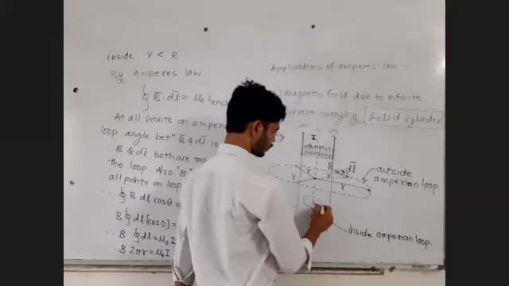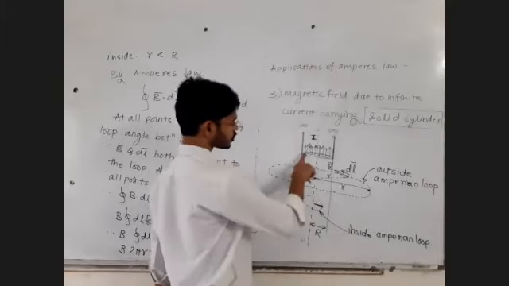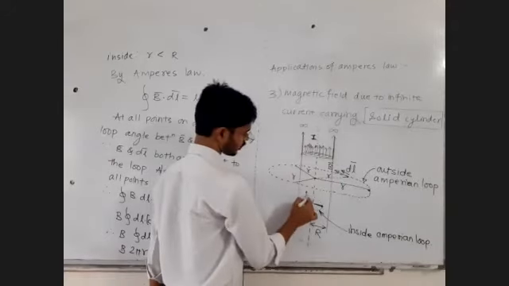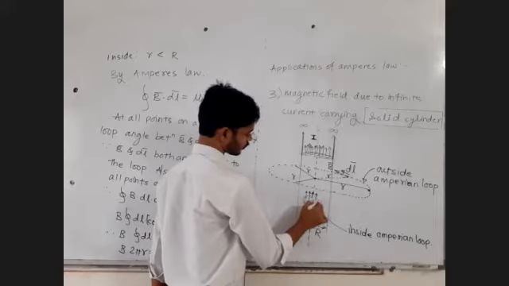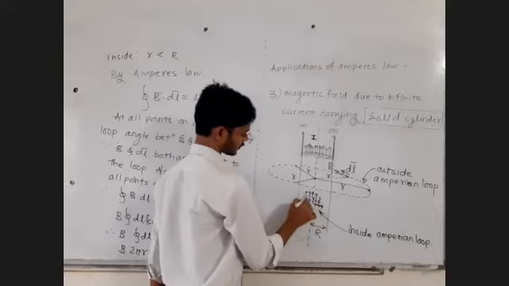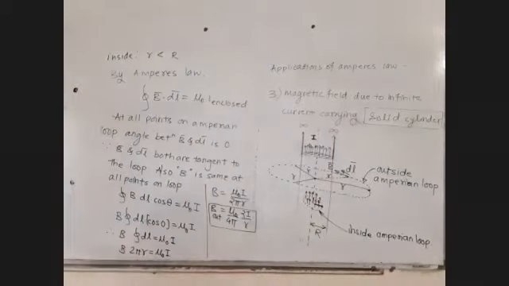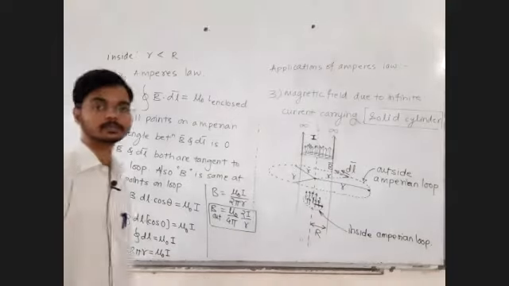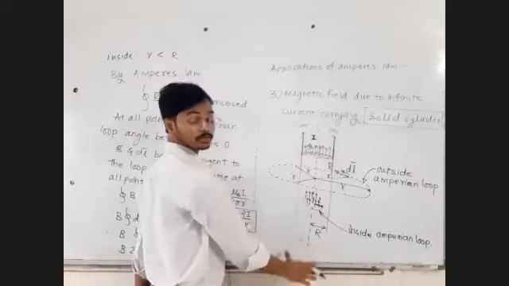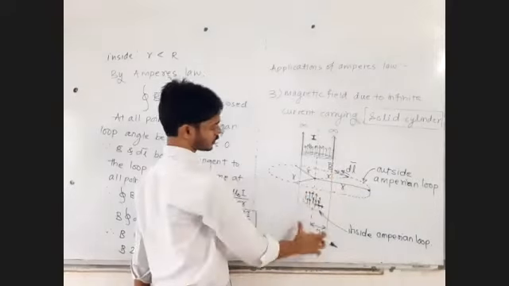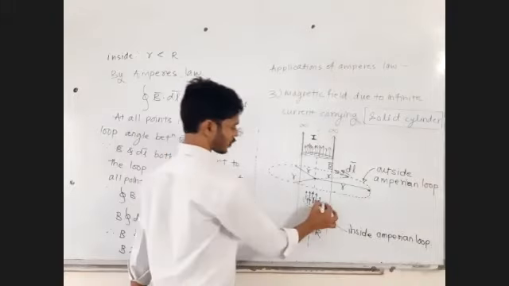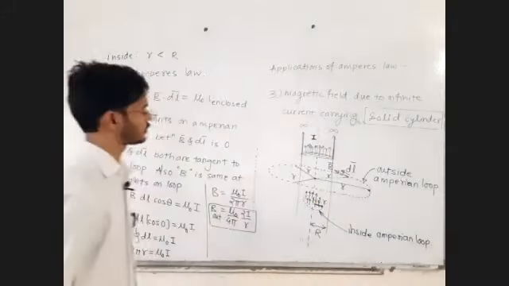So let's say at this point you find the magnetic field. Out of all these currents, few currents are enclosed inside this loop. Reply in the chat box, agree, disagree. Out of all these currents, some currents are enclosed inside this loop, inside radius small r. Check it.